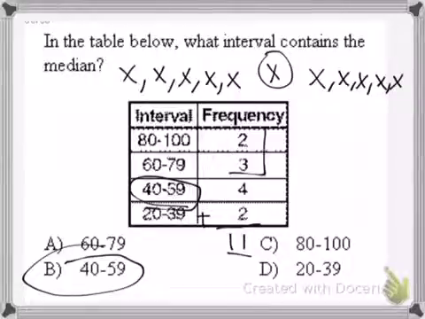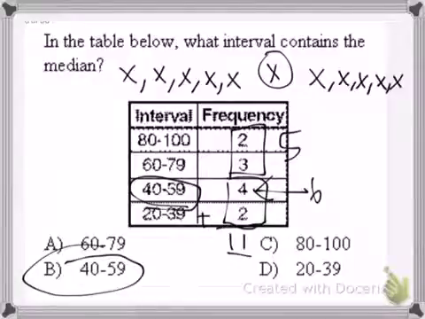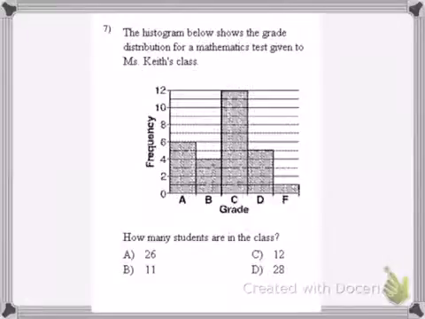But this top part has 5. This bottom part has 6, so we know it's got to be in this one. There's 6 in here, 6 numbers, 4 plus 2 is 6. So it's got to be between 40 and 59.